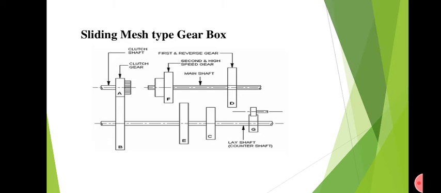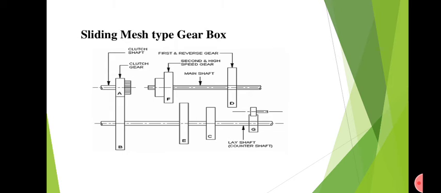For high speed, that is for top speed, again the driver will engage the clutch, the power transmission will be stopped, and the clutch shaft as well as the main shaft will be directly connected, and the high speed power will be transmitted.